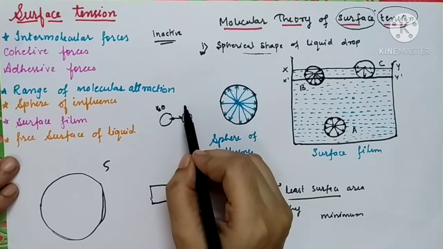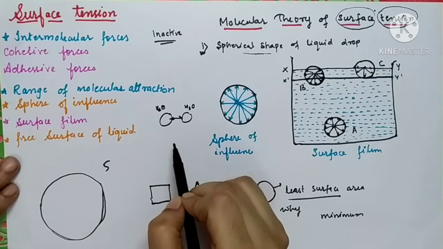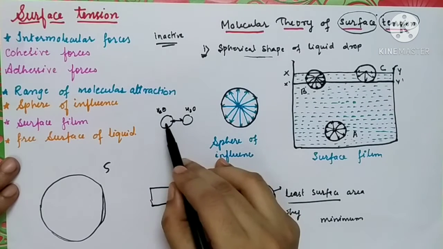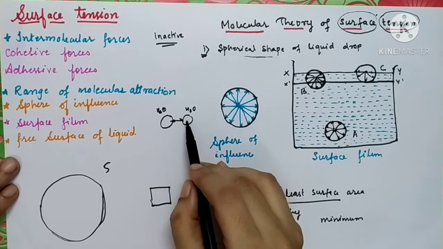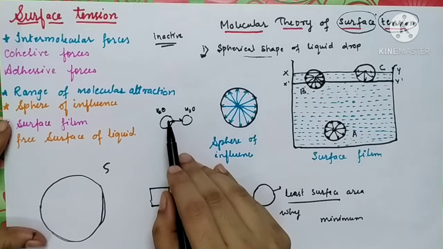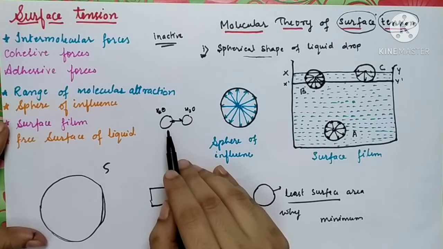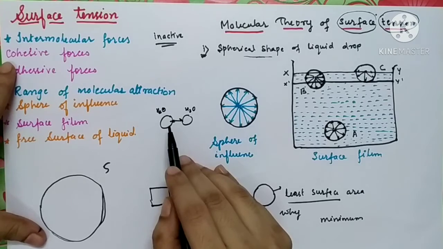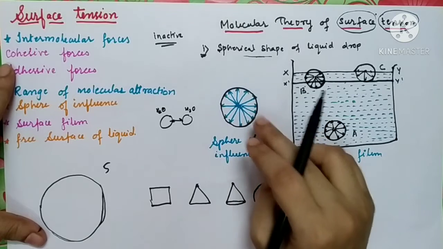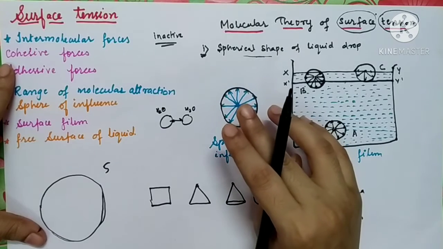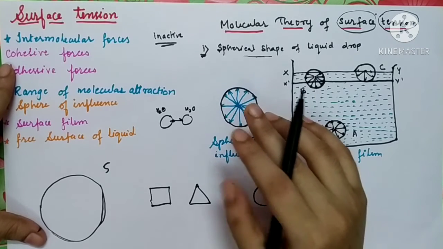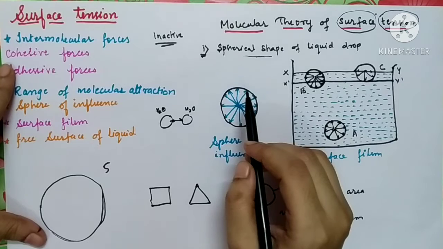So attraction between these two H2O molecules, since they are of the same substance, is called cohesive force. You can say that forces of attraction between two solid molecules, two liquid molecules, or two gaseous molecules are all called cohesive forces.